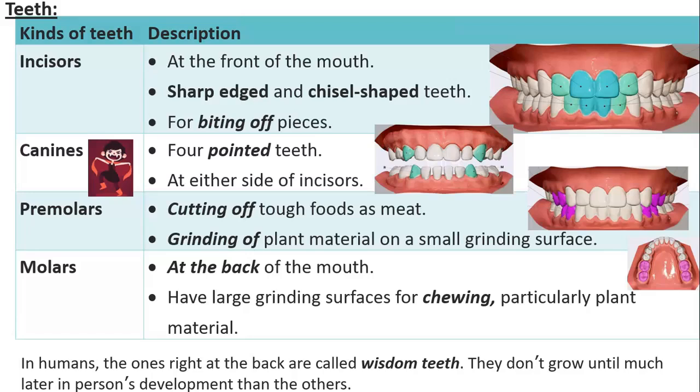Okay, so in humans, sometimes we have an extra molar than those two, and it's called the wisdom tooth. It does not grow until the age of almost 18, when the person is fully developed.